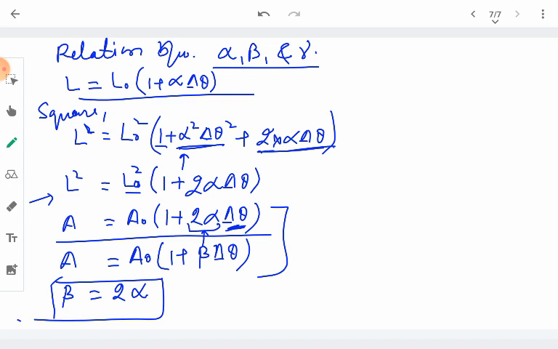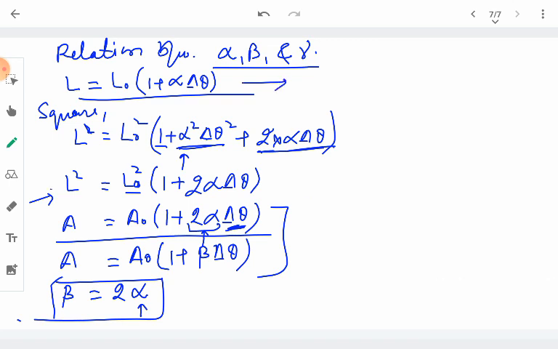That means if we have some change in length, then the area of the substance will increase by twice as much. So this is the relationship between beta and alpha.